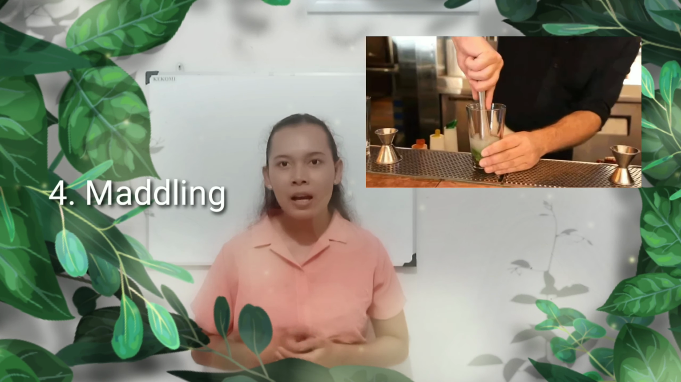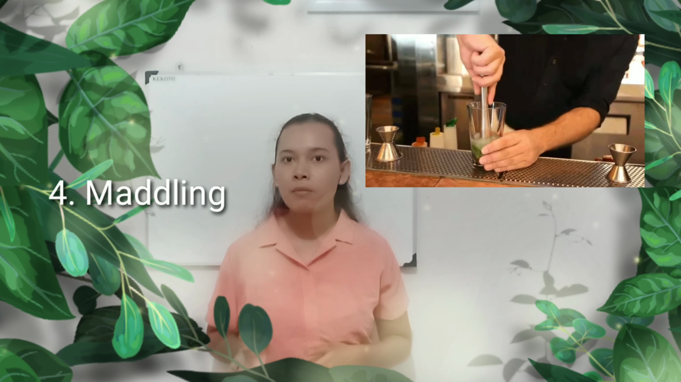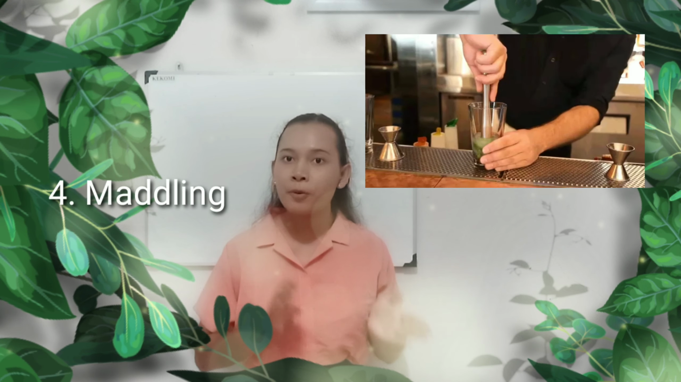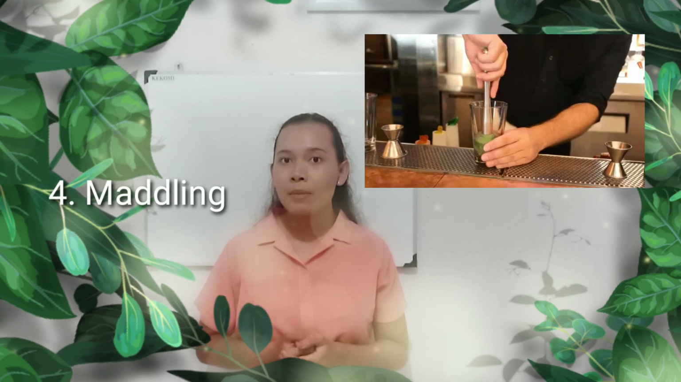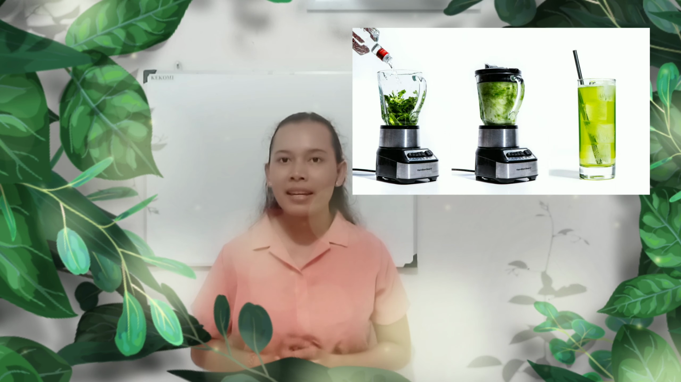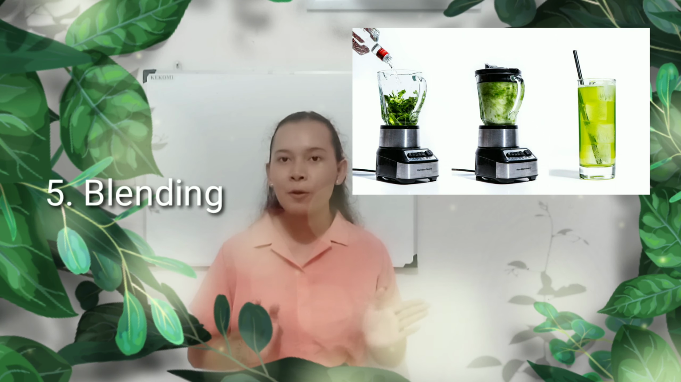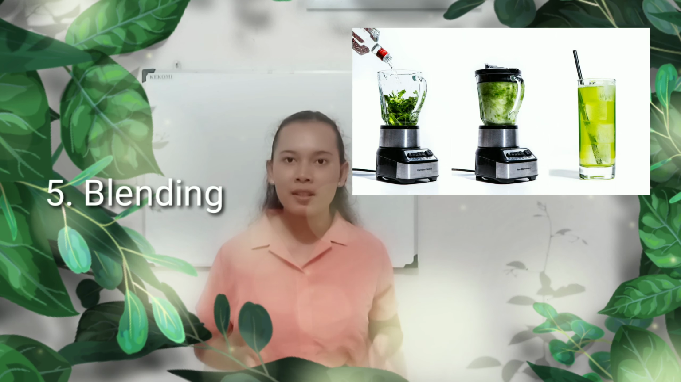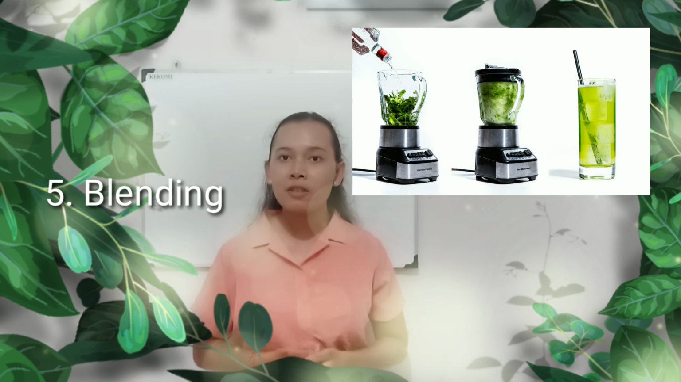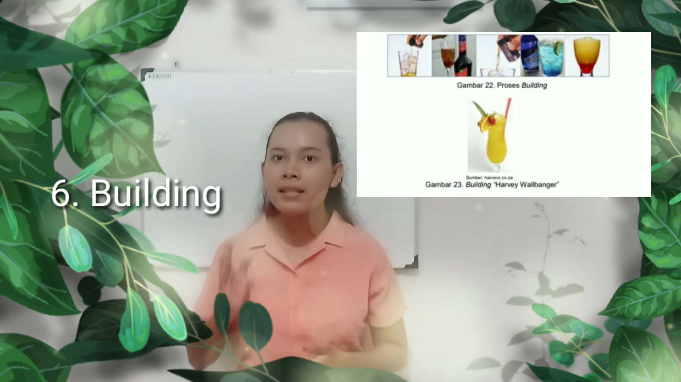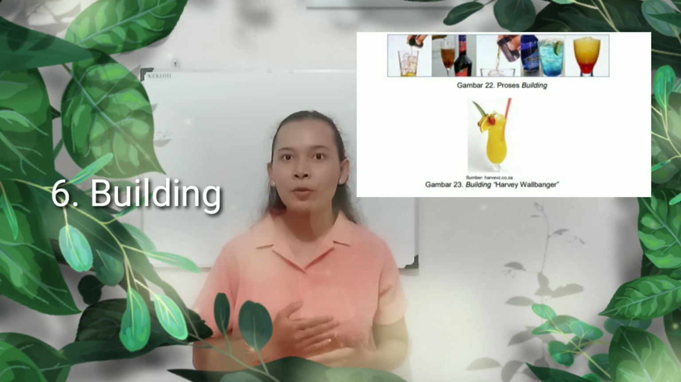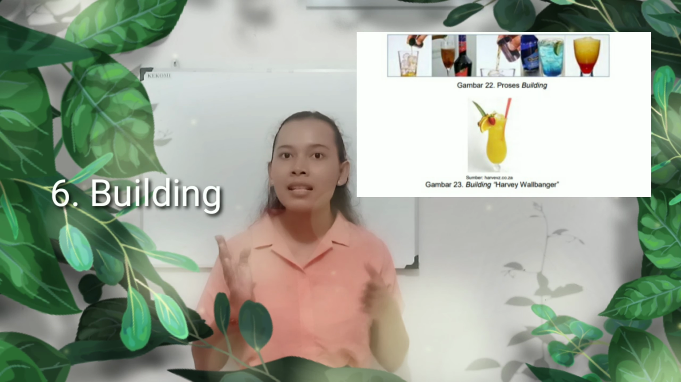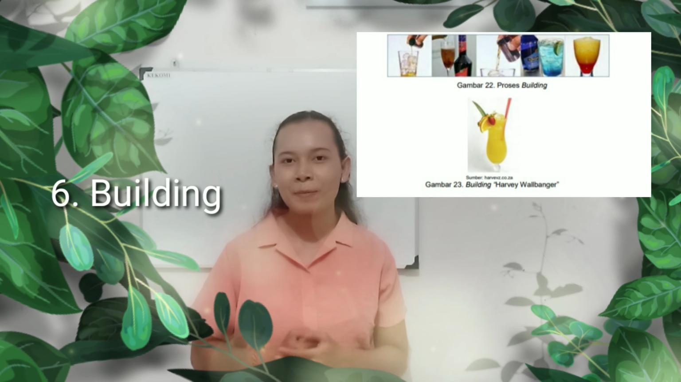Next is muddling. To extract the most flavor from certain fresh ingredients such as fruit or mint garnish, then mix with the alcohol or syrup. Next is blending. It is an appropriate way to combine these ingredients with others, creating a smooth drink ready to serve. This technique is usually used for making juice. Next is building. It is a basic technique, easy to do. Just put the ice in the glass, then pour the drink over it.